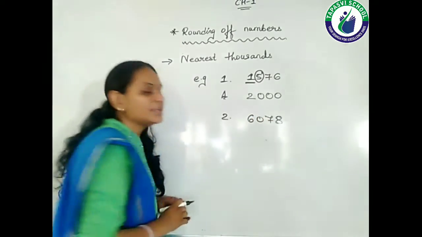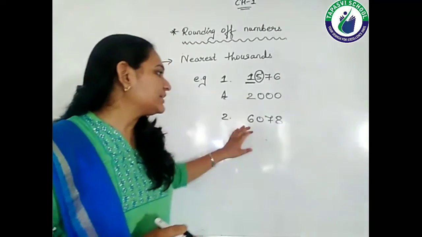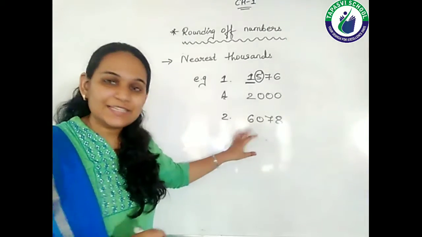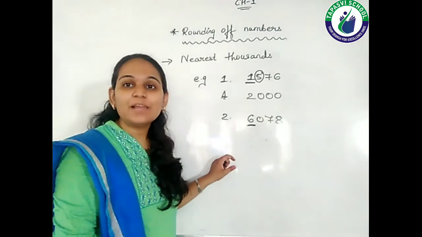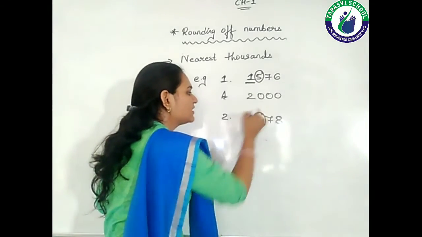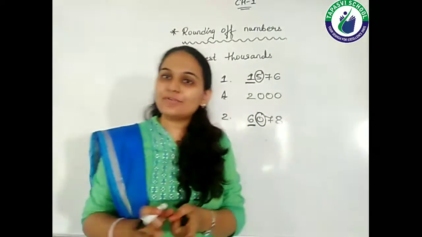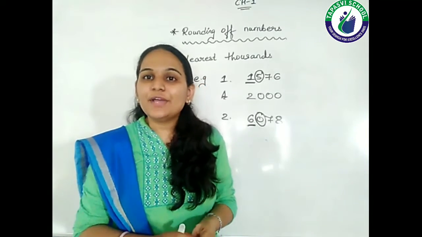6078. Now which digit is at the thousands place? That is 6. And which digit is going to help me? That means the hundreds place digit, which here is 0. Now decide whether it is less than 5, equal to 5, or more than 5. It is less than 5.